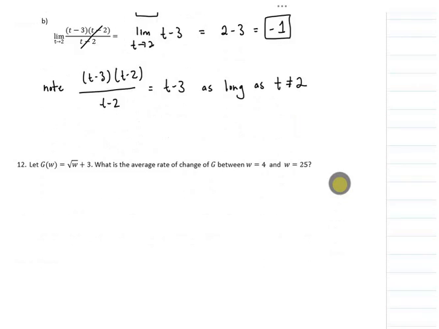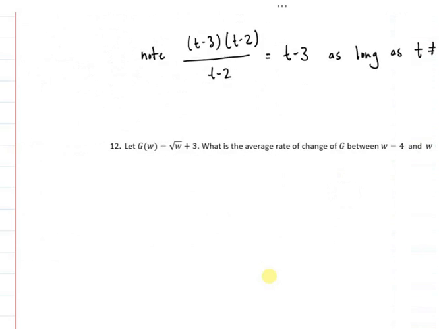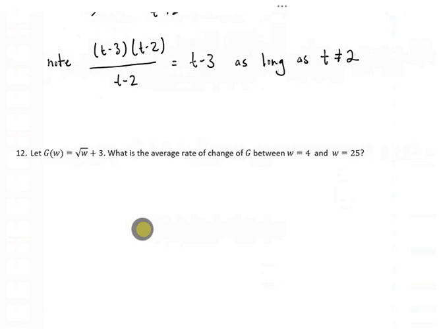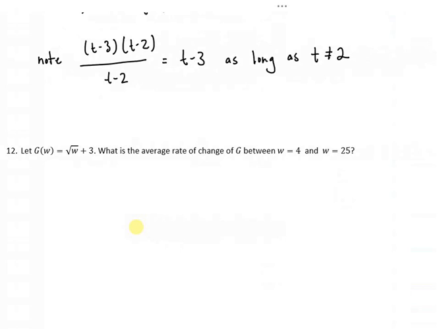Okay. Number 12. g of w is square root of w plus 3. Average rate of change between w equals 4 and w equals 25. So we just want g of 25 minus g of 4, divided by 25 minus 4.